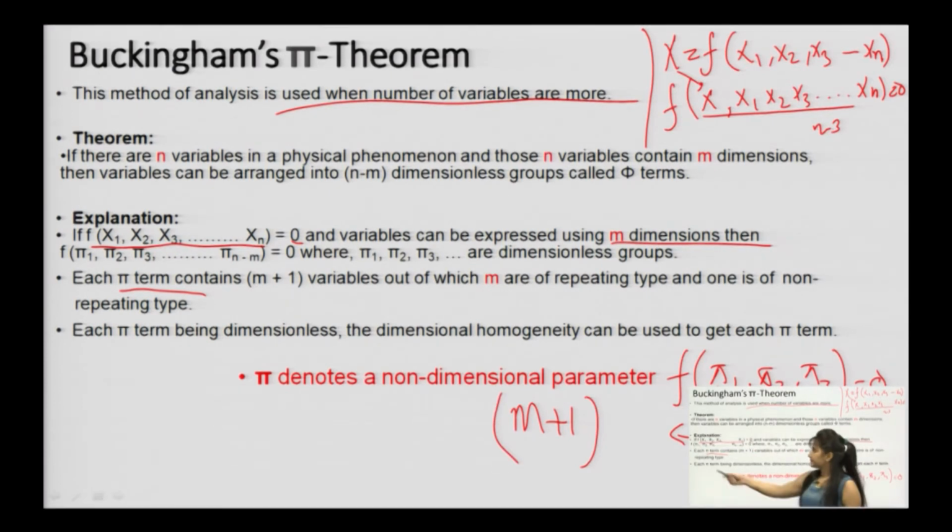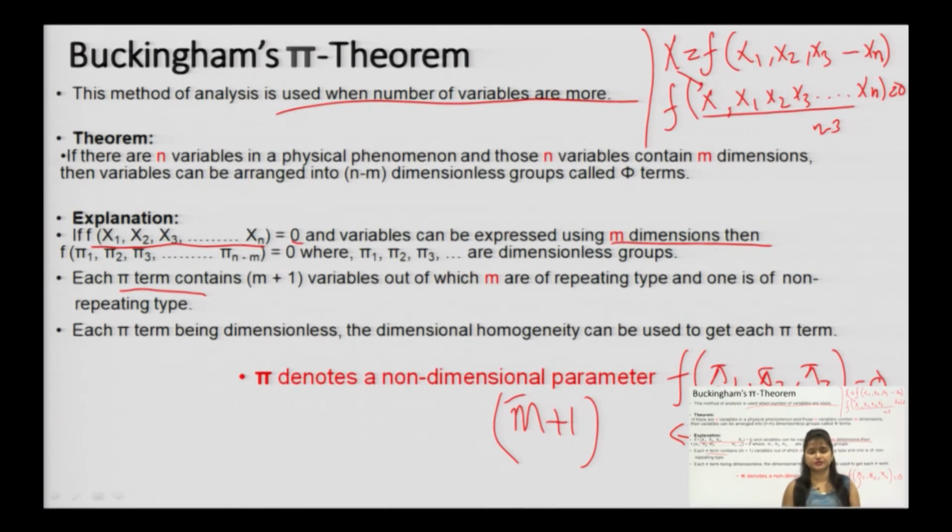Yes, you can see each pi term contains m plus 1 variables, out of which m are repeating variables. In each pi term, m will be repeating variables, plus 1 will be another one, and that 1 is non-repeating type. Each pi term being dimensionless, dimensional homogeneity can be used to get each pi term.